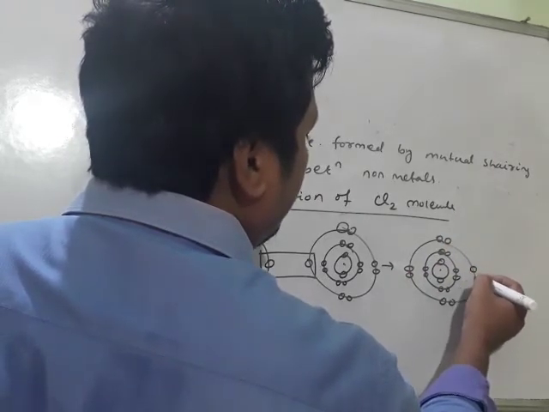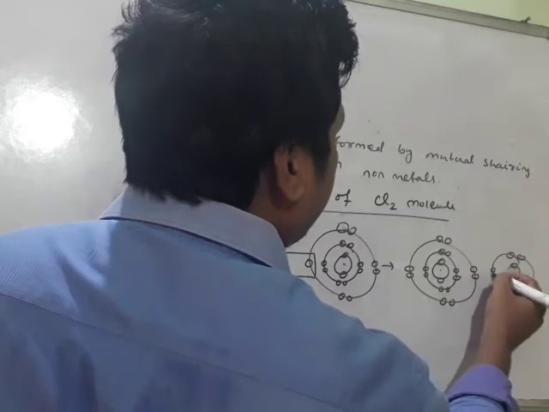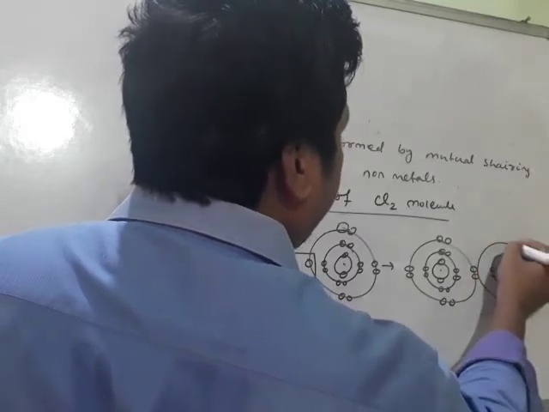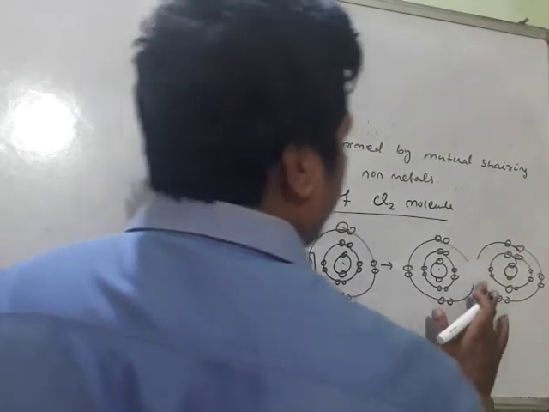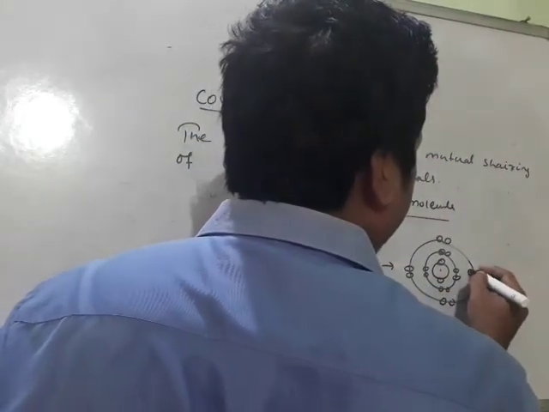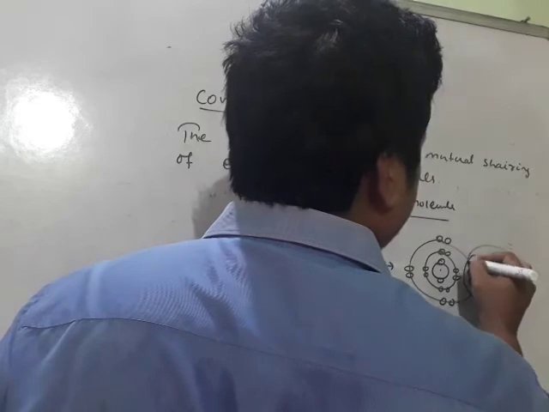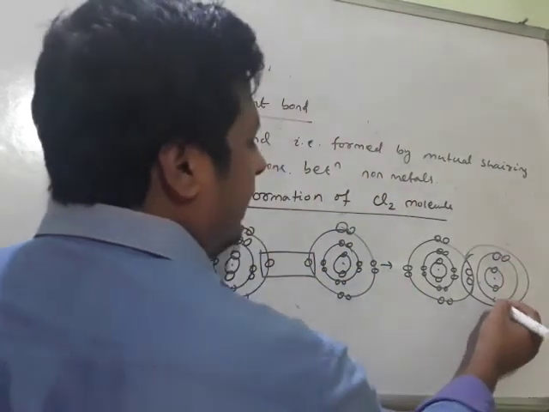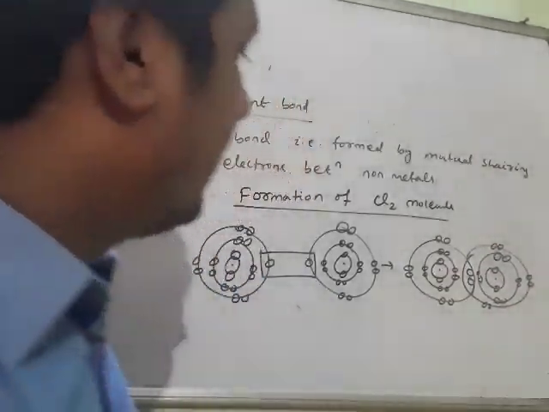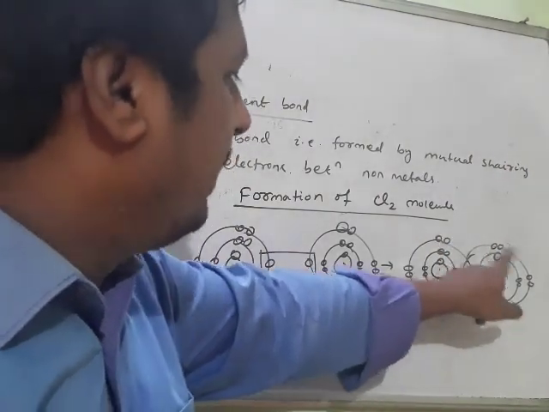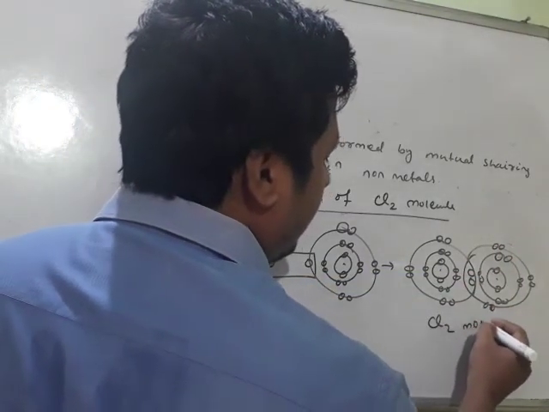Counting this one: 2, 4, 6, 8, and this one: 2, 4, 6, 8. So this is the chlorine molecule, Cl2.